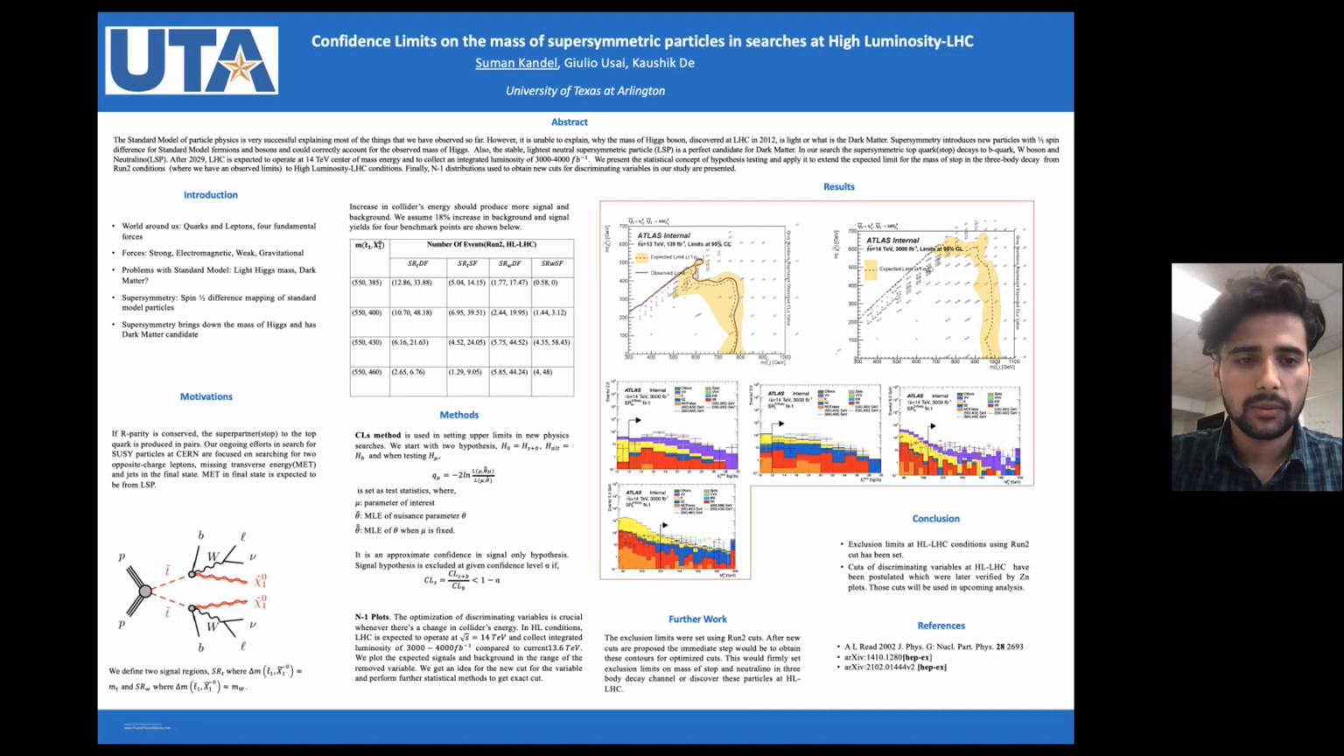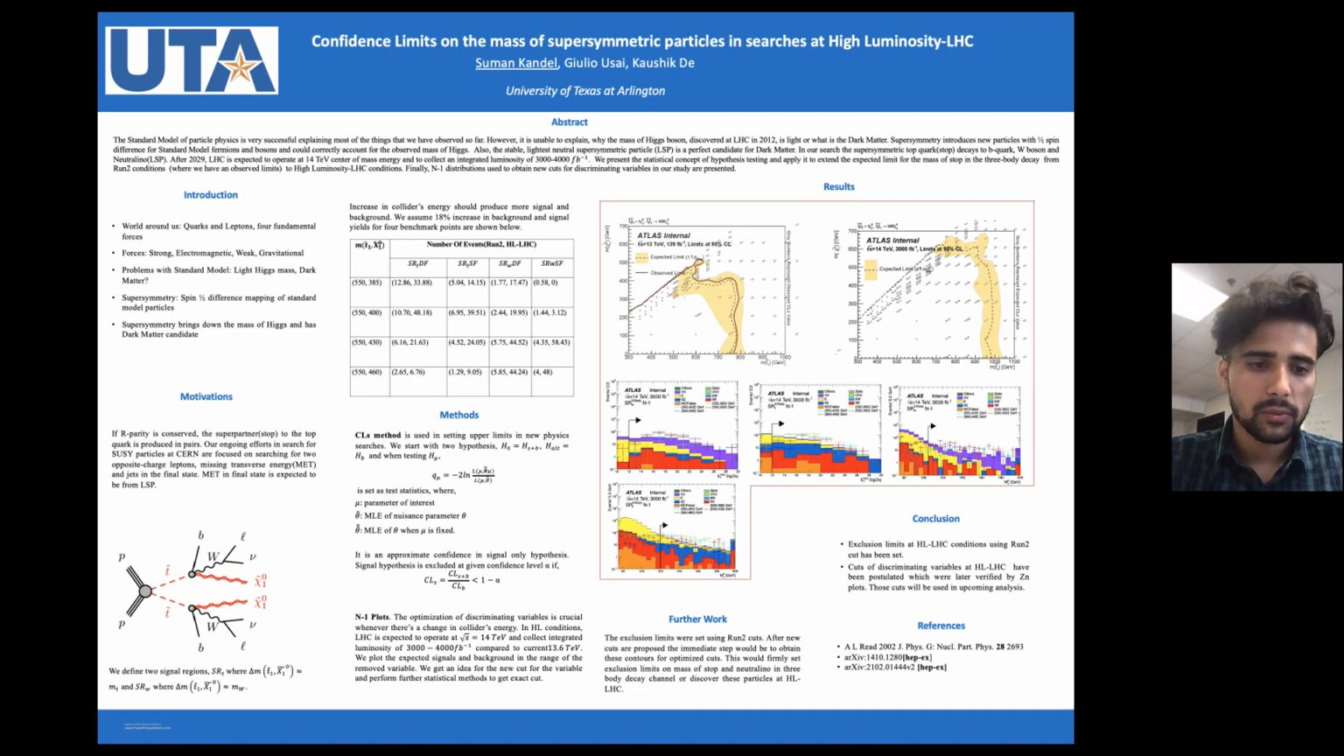So we have a new theory of supersymmetry, which introduces new particles, which are spin-half difference mappings of Standard Model particles. So if a Standard Model particle is a fermion, the corresponding supersymmetric particle will be a boson. And similarly, if the Standard Model particle is a boson, the new supersymmetric particle will be a fermion, and so on. This theory brings down the mass of the Higgs because the Higgs receives equal contributions from Standard Model particles and the supersymmetric particle. And this theory has a dark matter candidate, which we call the lightest supersymmetric particle, and also that is the same as the neutrino.